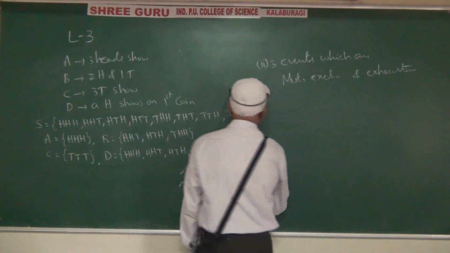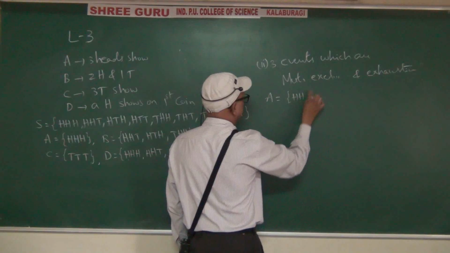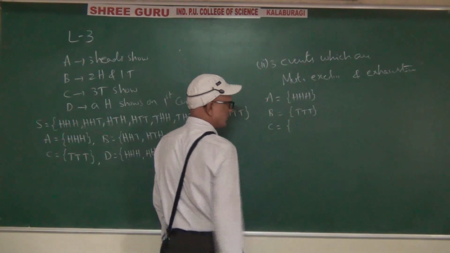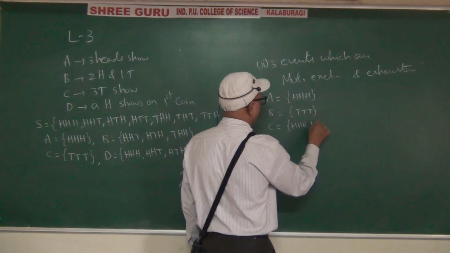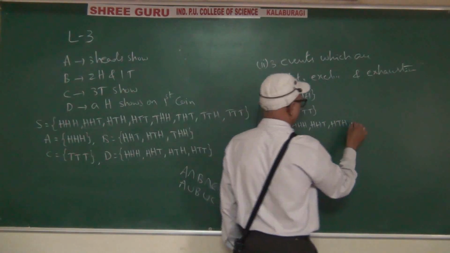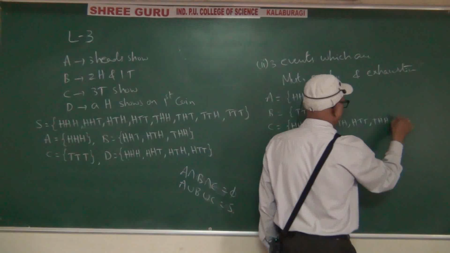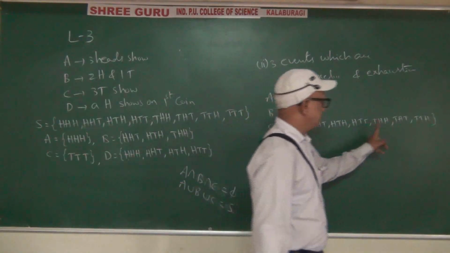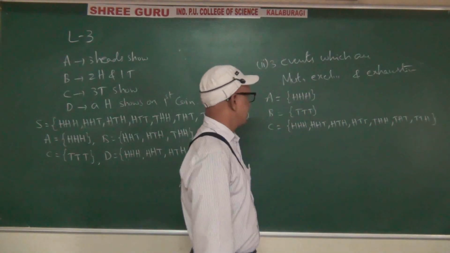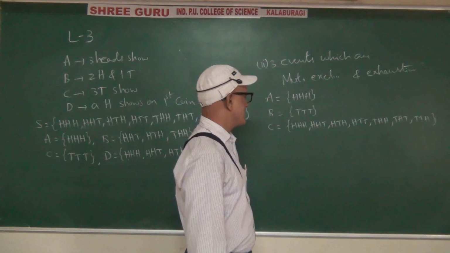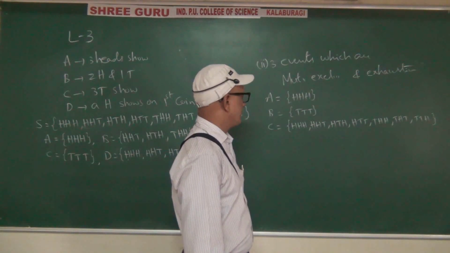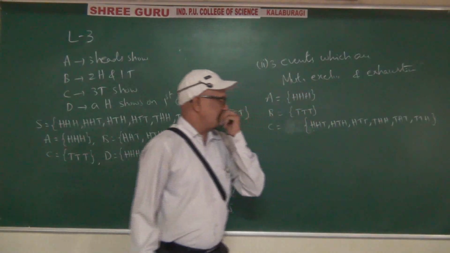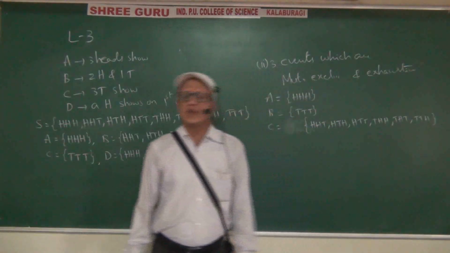So let us frame one example: capital A equal to HHH, capital B equal to TTT, capital C equal to the remaining outcomes.